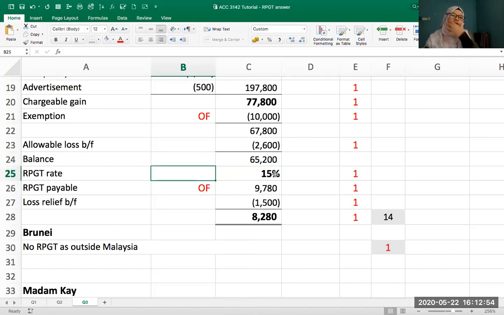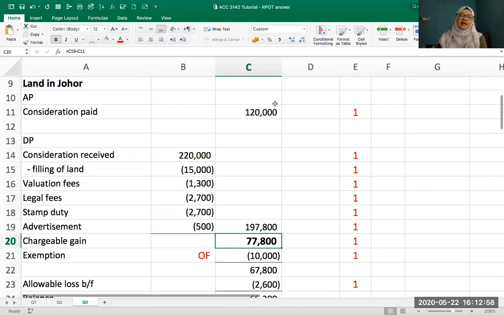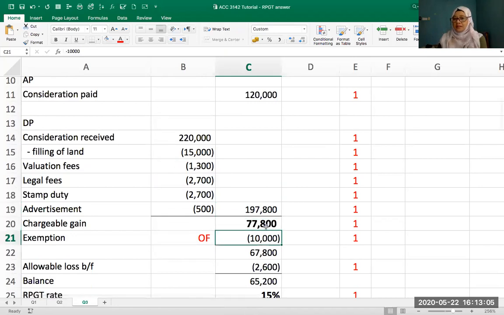So it means that you may not get the right amount for your disposal price or your acquisition price. So your exemption depends on your chargeable gain. If your chargeable gain is, for example, let's say 80,000, so your exemption will be 8,000 or 10,000, right? So this amount depends on how much your chargeable gain is. So that's why the amount given here is the own figure.